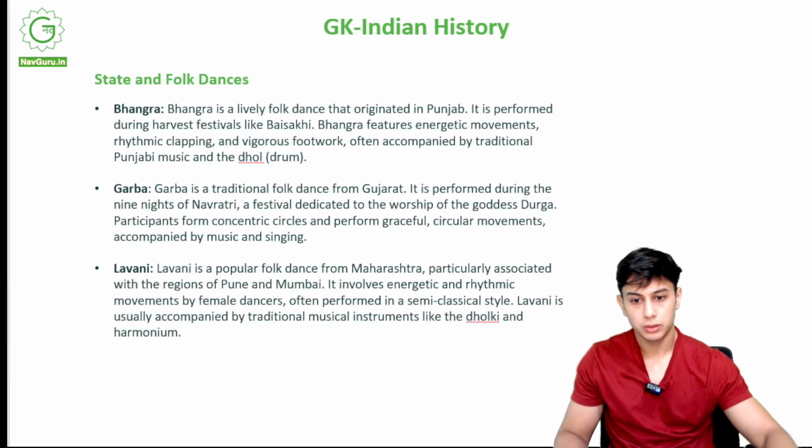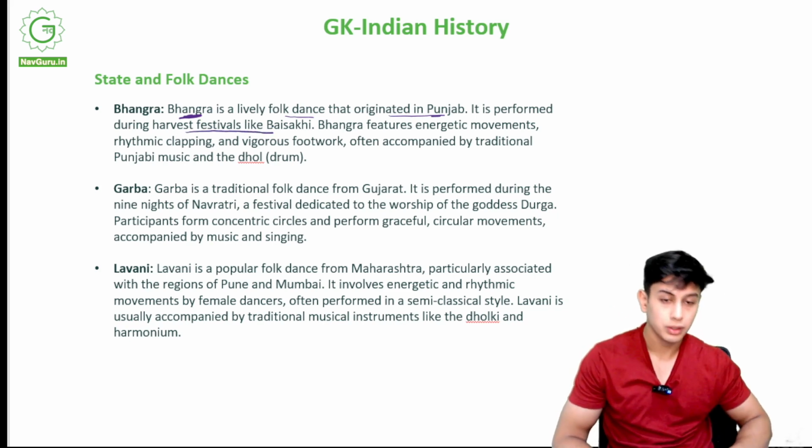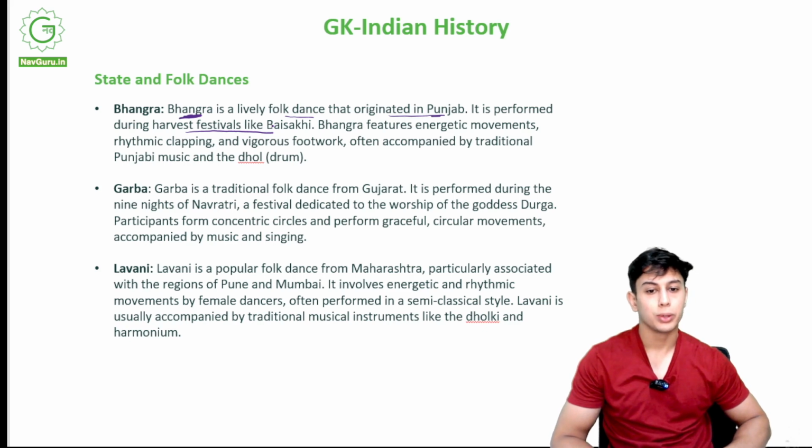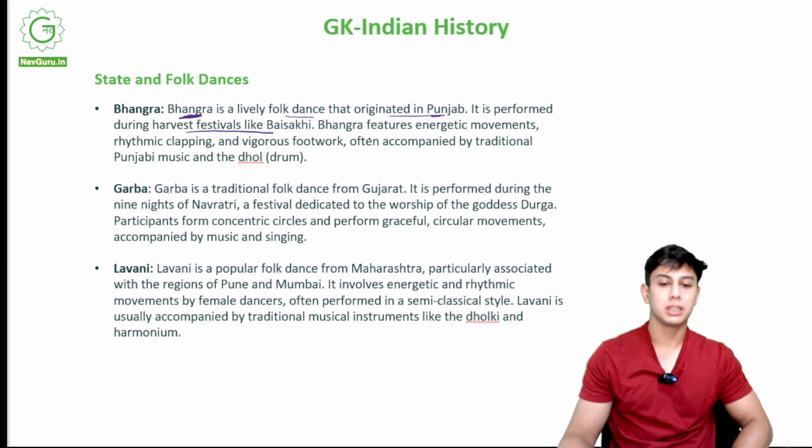Let's study some other dances. So this is Bhangra. It is a lively folk dance that originated in Punjab. It is performed during harvest festivals like Lohri and Baisakhi, for which people from Punjab do Bhangra.